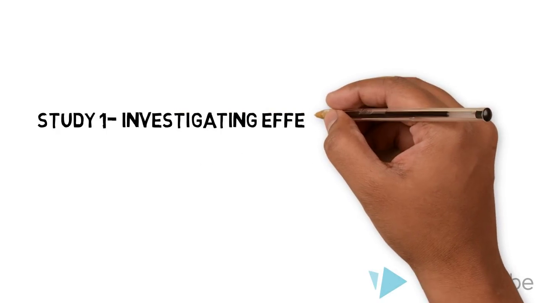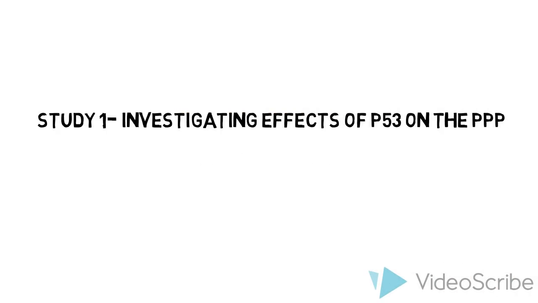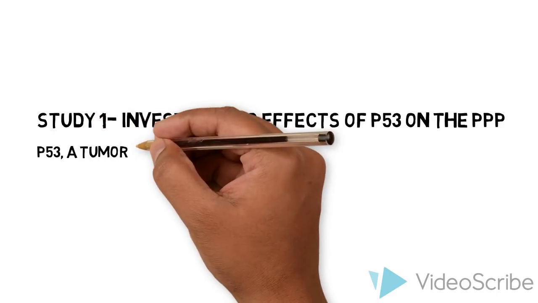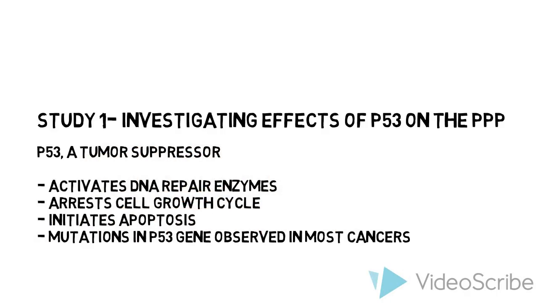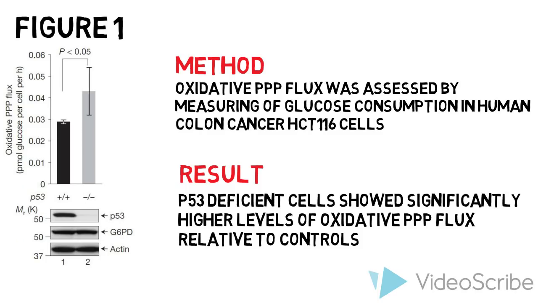A study investigating the effects of p53 on the PPP has shown some interesting results linking human tumors and the PPP with regards to G6PD. The p53 tumor suppressor protein activates DNA repair enzymes, arrests cell growth, and initiates apoptosis. Mutations in the p53 gene are associated with most cancers. In the first figure, the oxidative PPP flux in human colon cancer cells was assessed by measuring glucose consumption. p53 deficient cells had significantly higher levels of oxidative PPP flux compared to controls expressing p53.